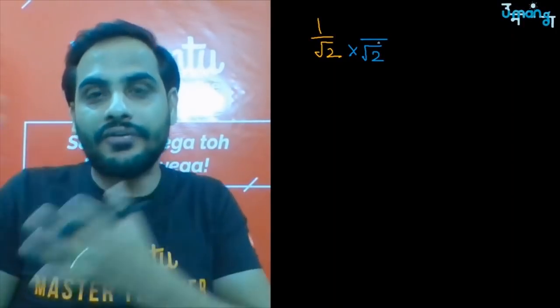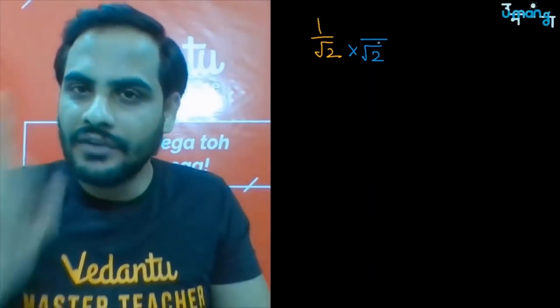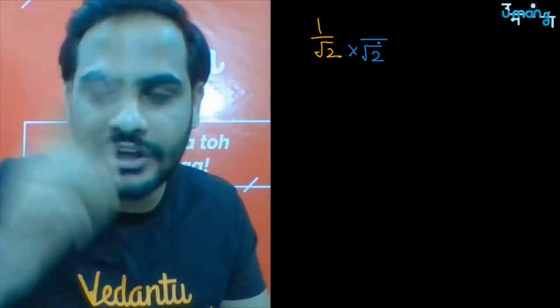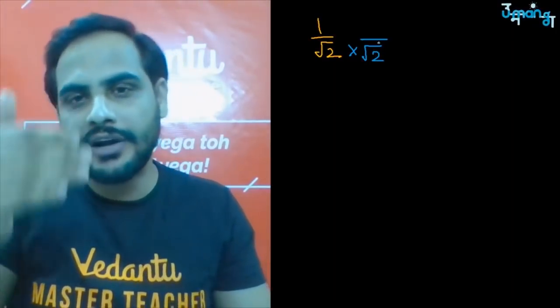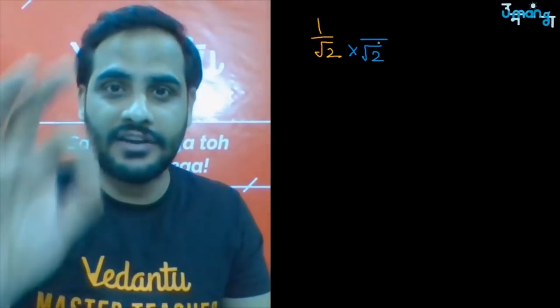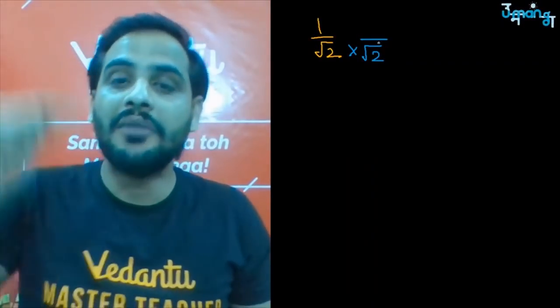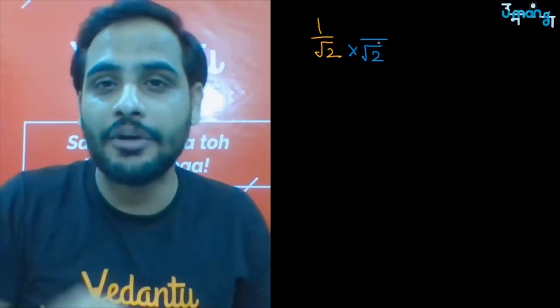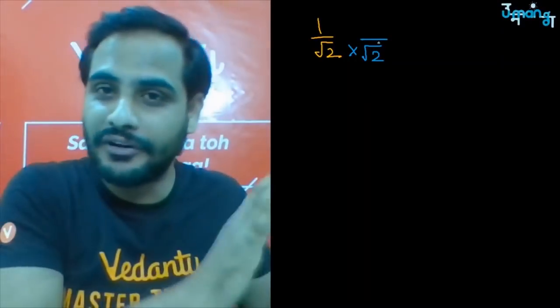This is not the same number. So you have learned in the concept of equivalent fractions that if a fraction is there, you can multiply both the numerator and denominator with the same number. The fraction does not change. For example, if you have 1 by 2, multiply both the numerator and denominator with 5, you will get 5 by 10, and 5 by 10 is still equal to 1 by 2.